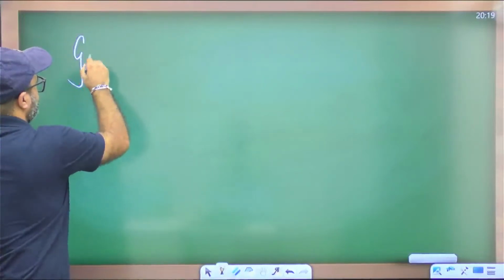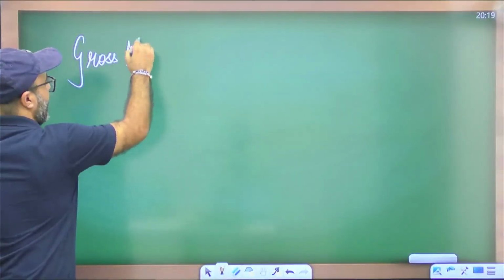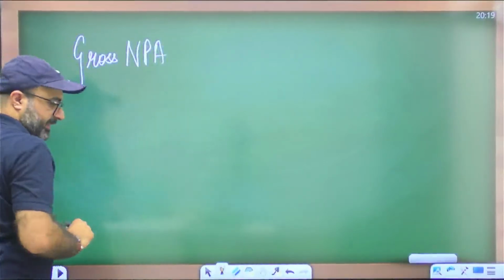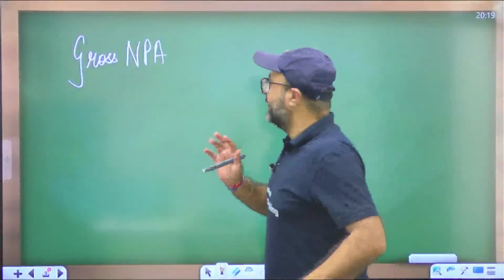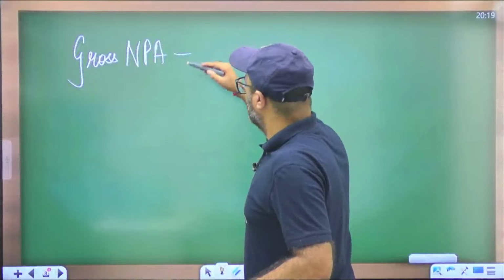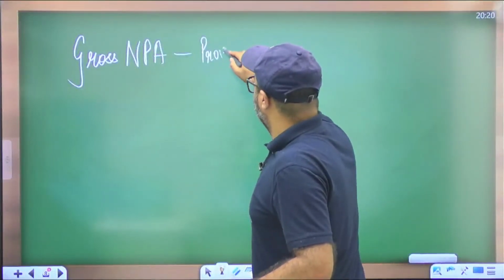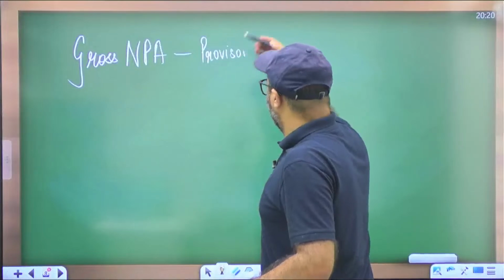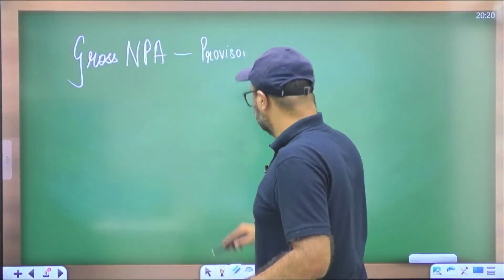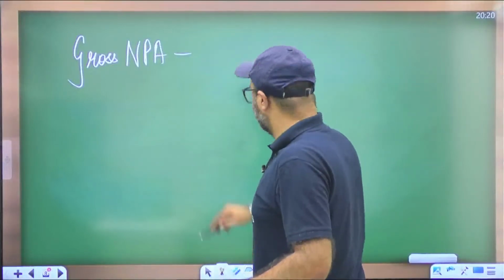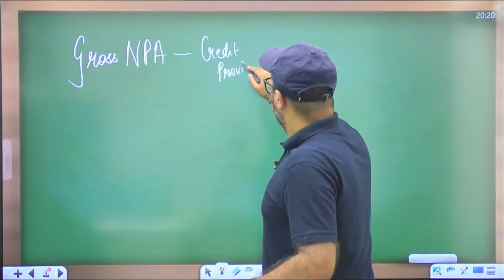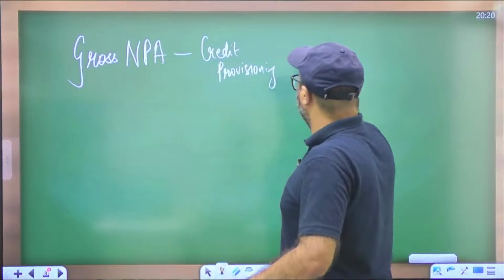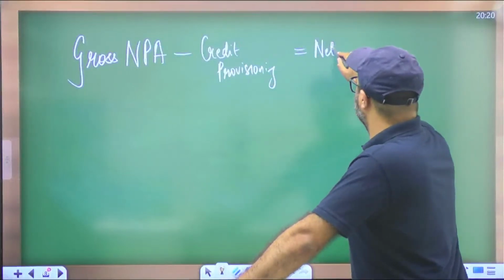There is one more point. One is gross NPA. This is the total NPA of the bank, gross NPA. But total NPA of the bank is not bank's net NPA. The reason is bank maintain what? Provisions. Bank maintain provisioning. So if I exclude the provisioning done by the bank, if I exclude the credit provisioning done by the bank, then we calculate the term that is net NPA.